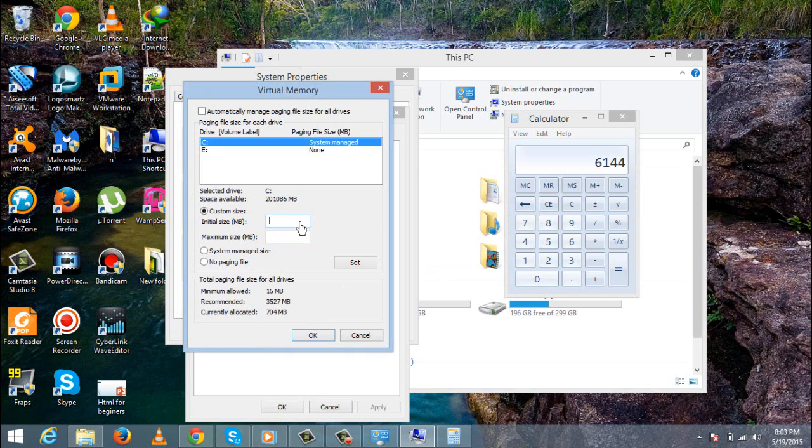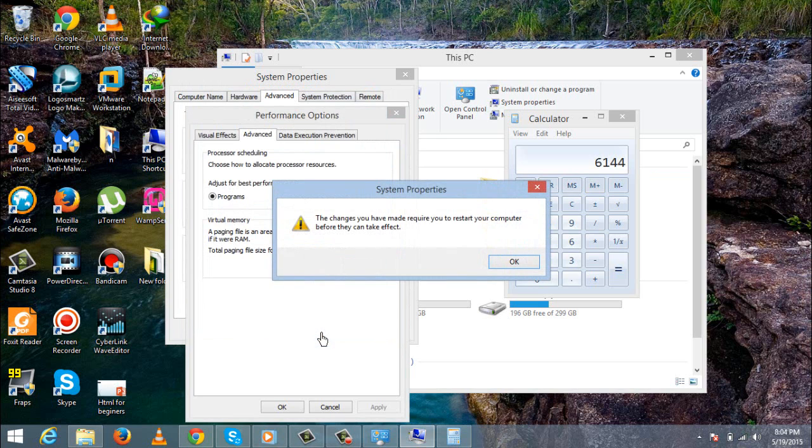So I will just use the recommended, which I prefer, 3527. We equally put it here. Actually, you can use what you calculated, or you use recommended, but I prefer recommended. Then you click on Set and OK.